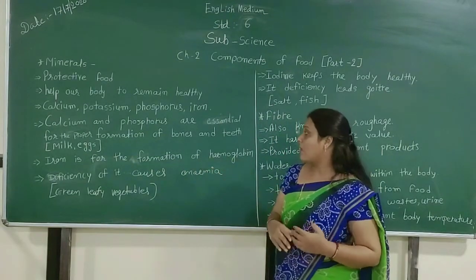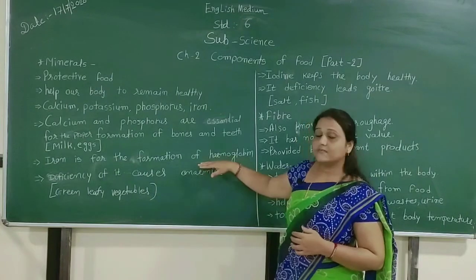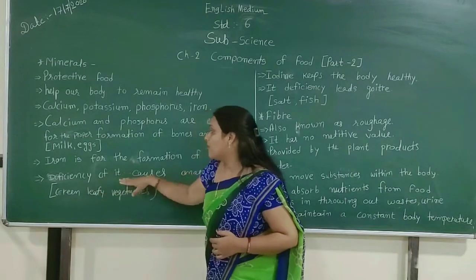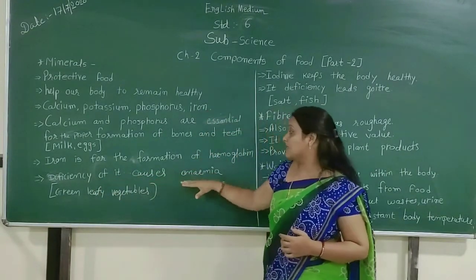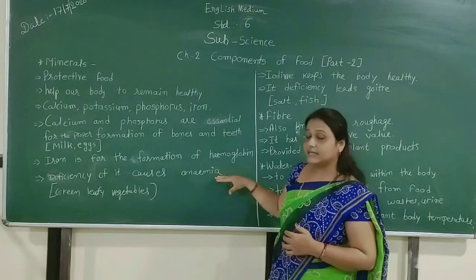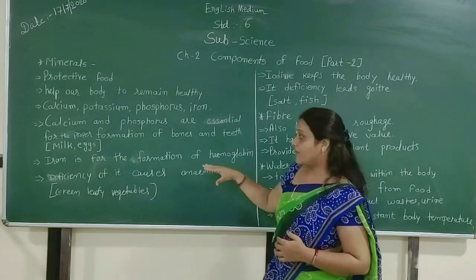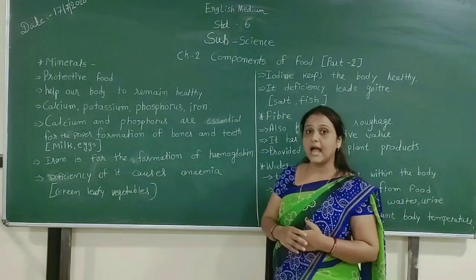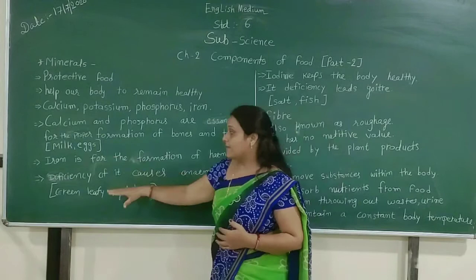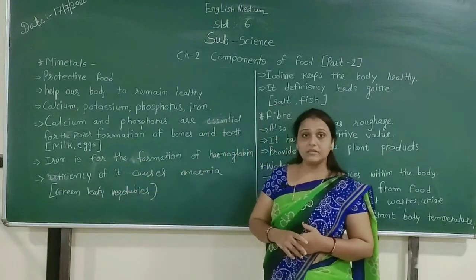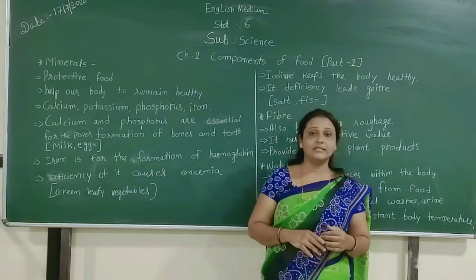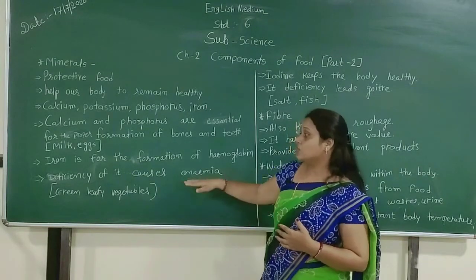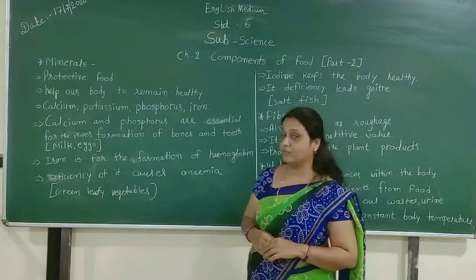Then iron is for the formation of hemoglobin. Iron always forms hemoglobin in our body, which is very important. If we have a deficiency of hemoglobin, then it causes anemia. It is dangerous to our body, so we also need iron to keep our body healthy. We can get iron more from green leafy vegetables, so always eat green leafy vegetables in your dinner and also in your lunch, so we can get iron easily from the food.